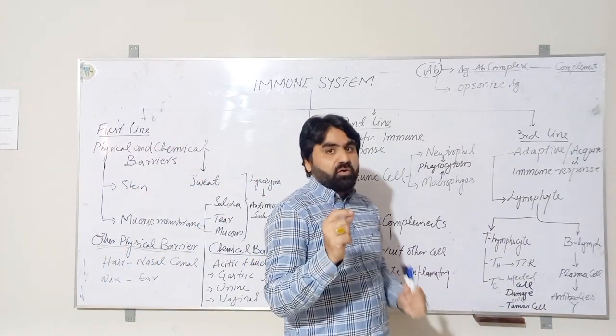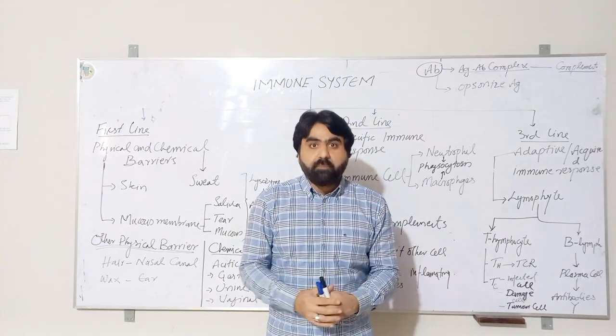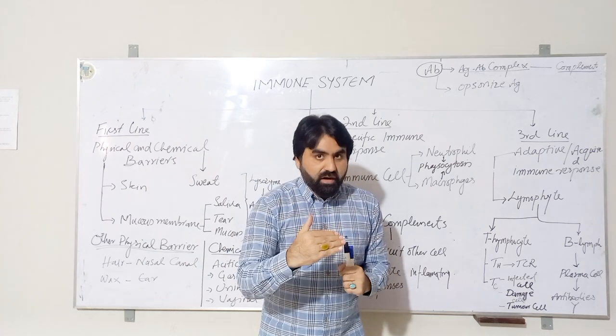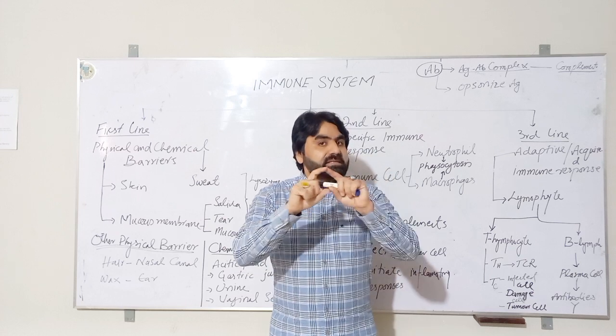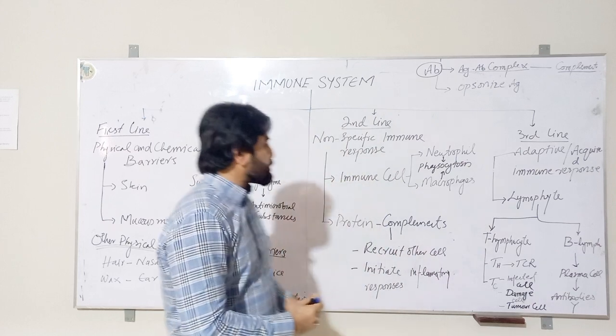A non-specific immune response is generated by the immune system, but it does not differentiate among foreign invaders, and it attacks every foreign invader with a similar mechanism. Therefore, it is not specific.